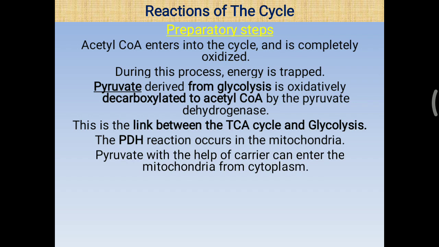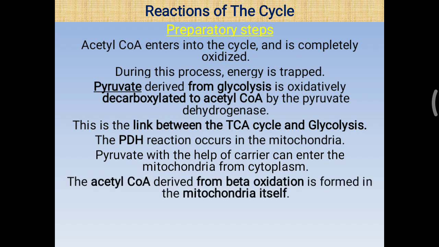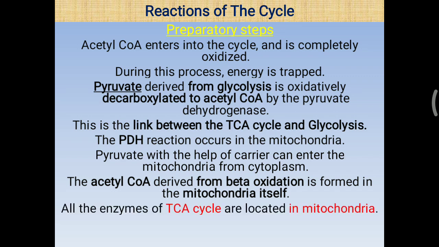Now, pyruvate with the help of a carrier molecule can enter the mitochondria from the cytoplasm. The acetyl-CoA derived from beta oxidation is formed in the mitochondria itself. So whatever acetyl-CoA is generated from beta oxidation does not need any carrier molecule. Further, all the enzymes of this TCA cycle are located in the mitochondria, or you can say the matrix of the mitochondria.